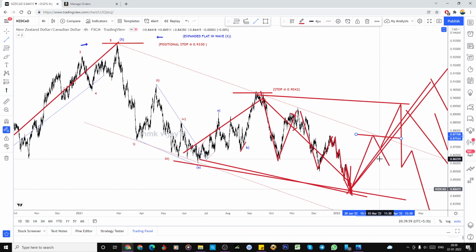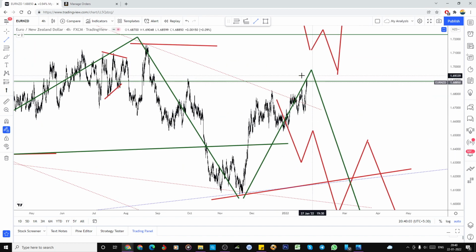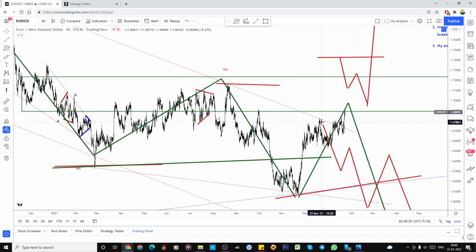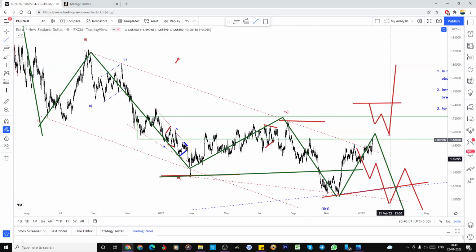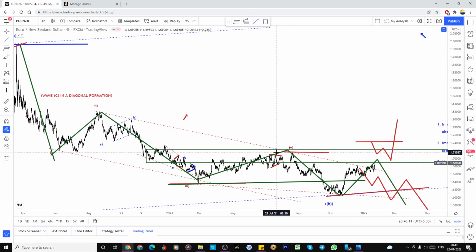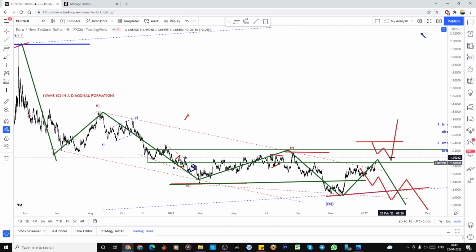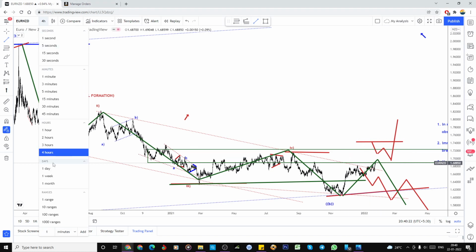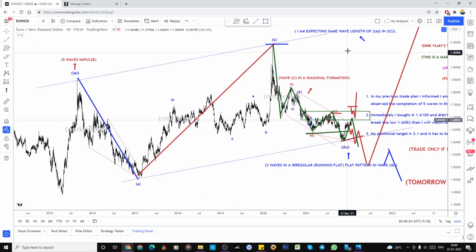So let's move on to Euro New Zealand. It's nothing. I don't believe this. It has already broken this channel, but I'm not so satisfied. What I explained is that it has to break this high, and only then will I look into this. Until then, even if it breaks, I'm not sure about this. My bias earlier was that it would break this line, but now I'm looking at this as a connecting wave.